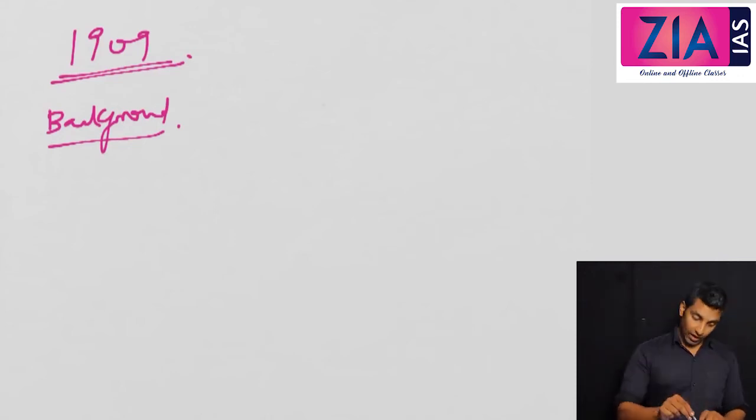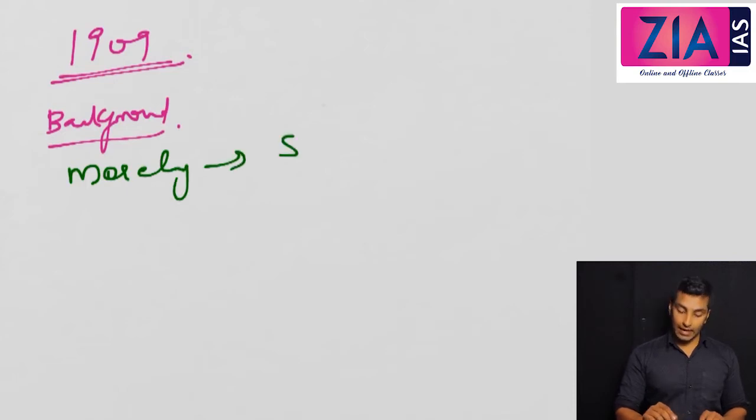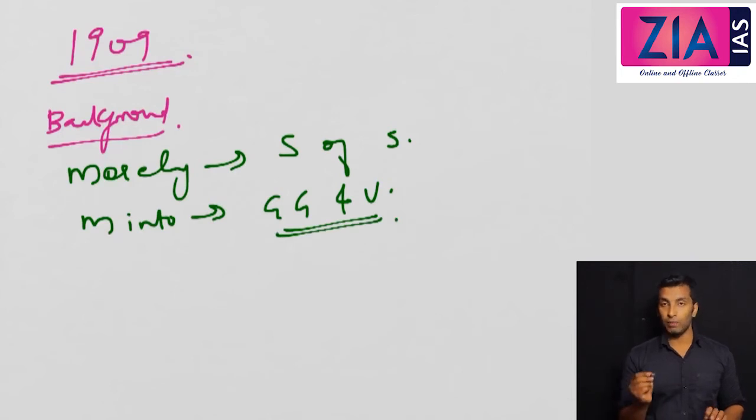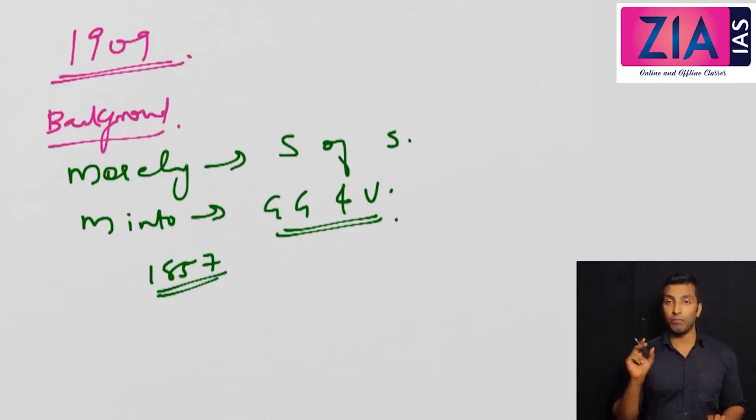Now, who was Morley? Morley was the Secretary of State. Minto was the then Governor General and Viceroy. The difference between Viceroy and Governor General, I hope you know it very clearly. After the 1857 revolt, the post of Viceroy was created, but the old post of Governor General continued, and the same person became Viceroy as well as Governor General.